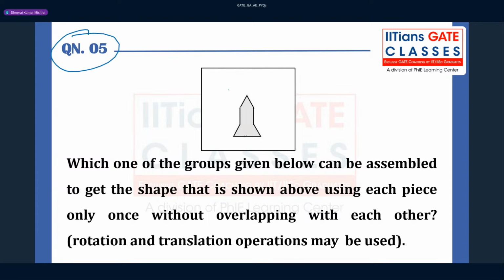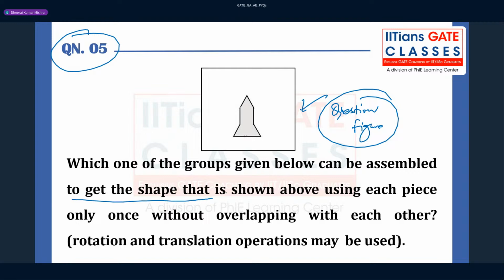So you see this diagram is given, this figure is given. This is nothing but a question figure, right? So always look for the question figure first, okay, and how it got constructed. So what they are saying is, which of the groups given below can be assembled to get the shape that is shown above, using each piece only once without overlapping.